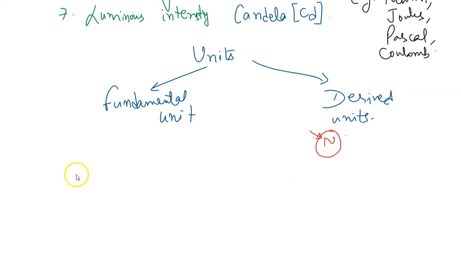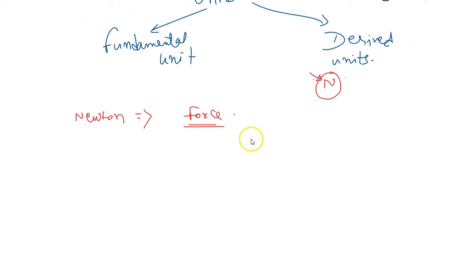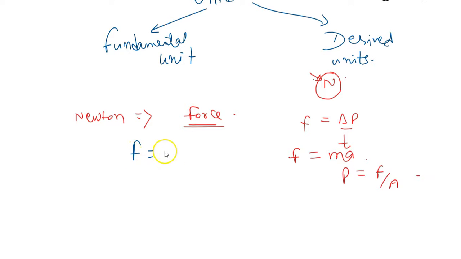Newton is the unit of force. So first we will bring any basic formula of force. This can be rate of change of momentum, or F is equal to ma, or F is equal to P into A, any formula. Let us say I randomly take the formula F is equal to ma.